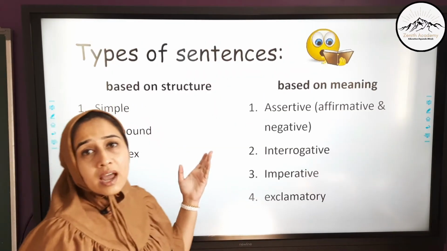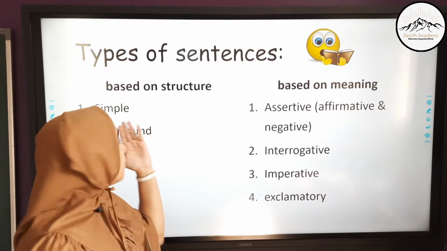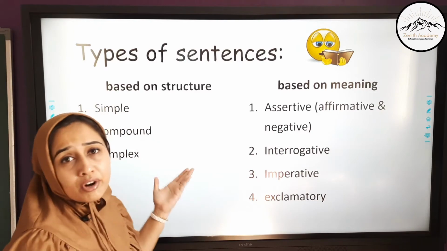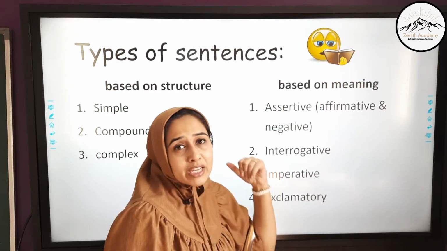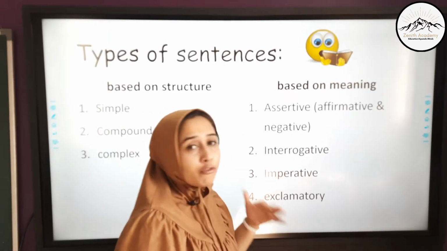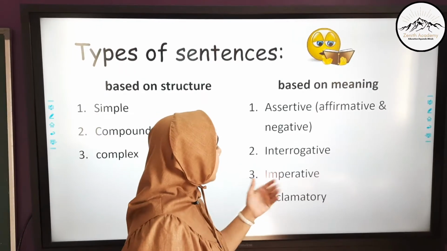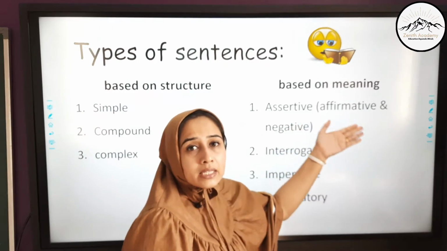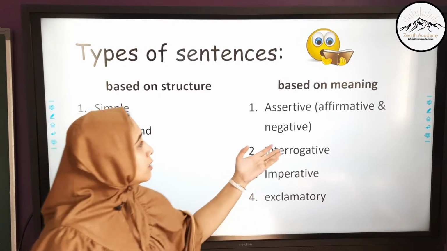Now as we have seen in the first part, types of sentences are based on structure and based on meaning. Based on structure have already been completed. In this video we are going to see the sentences based on meaning. Based on meaning, the sentences are divided into four main parts: assertive sentence, interrogative sentence, imperative and exclamatory, where assertive sentence is again subdivided into affirmative and negative. Let's move ahead and study these parts in detail.